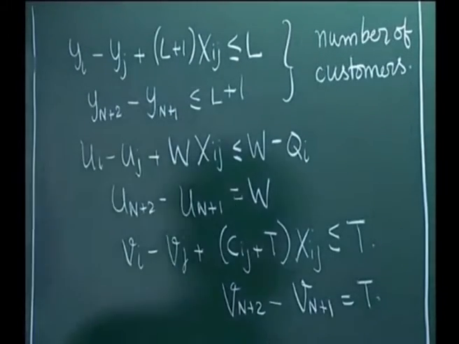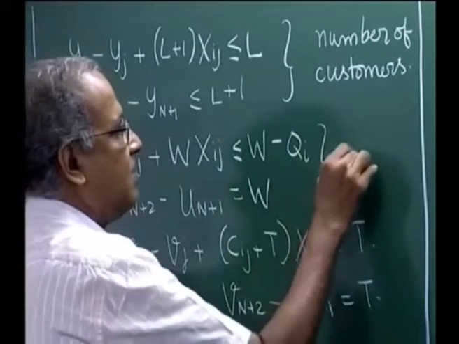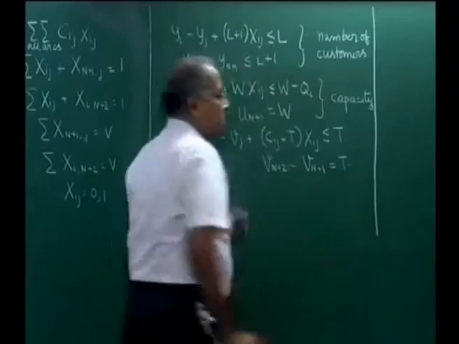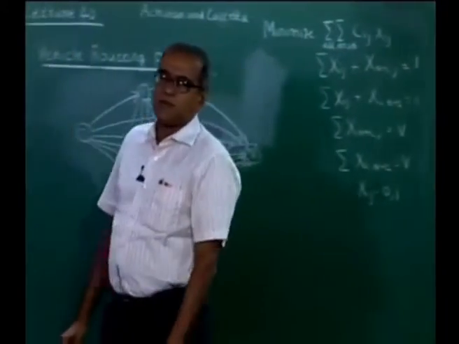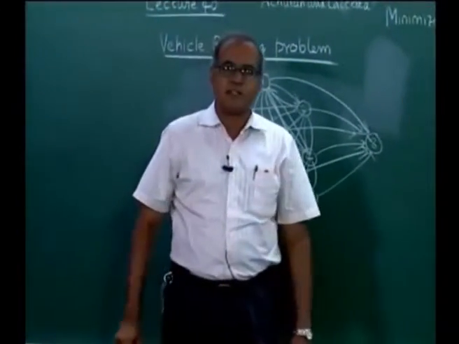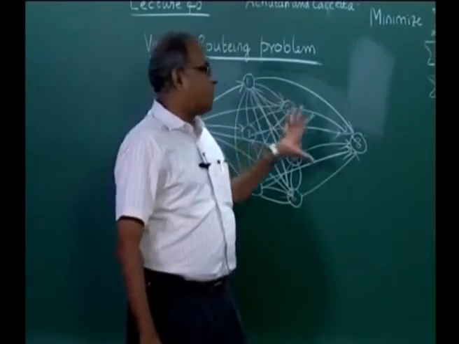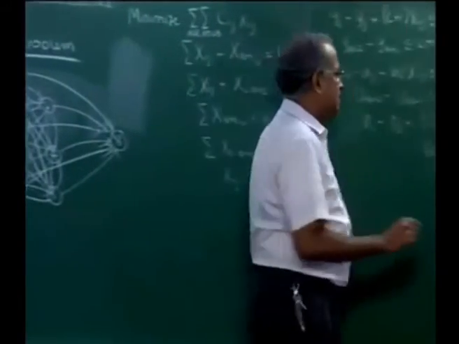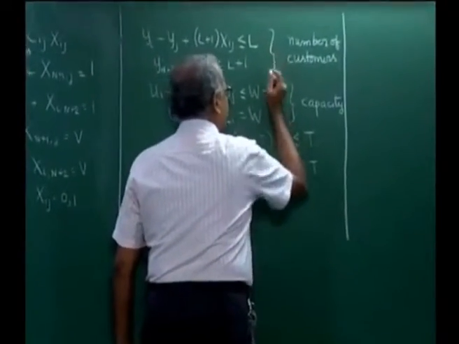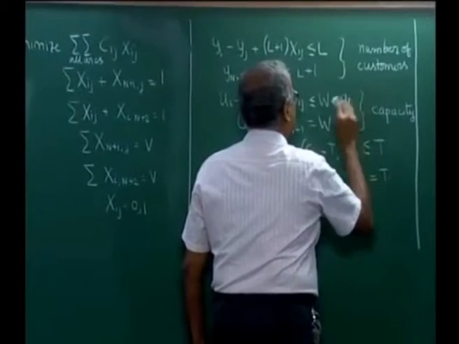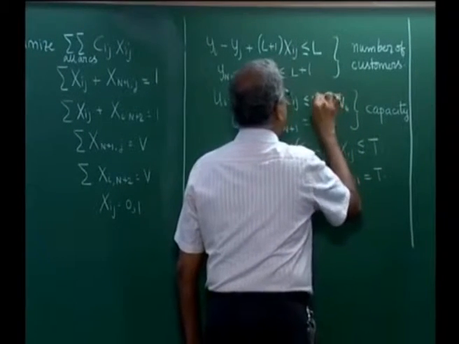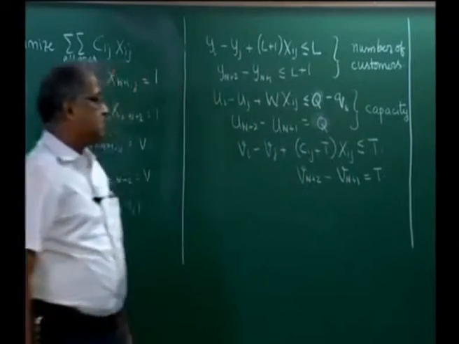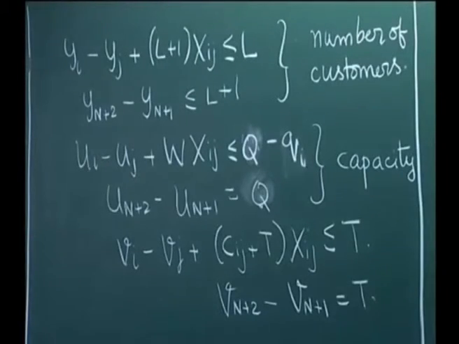Now we could have restriction on capacity. In fact, if we remember right, the motivation to the vehicle routing problem comes from the fact that there is capacity restriction. So each customer would require a certain demand, for which I used small qi as a notation. So we could either use capital Qi or we could have small qi, and this W is actually the capacity of the vehicle. We could use W or we could use Q to represent the capacity of the vehicle.